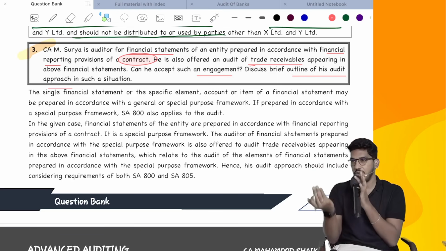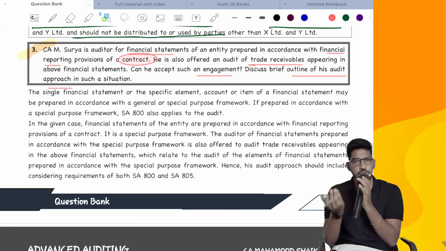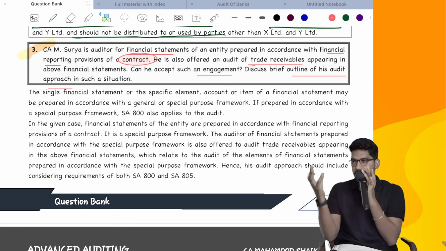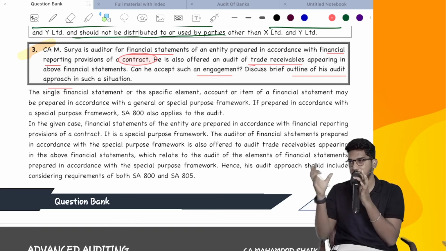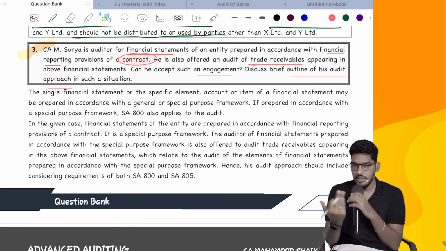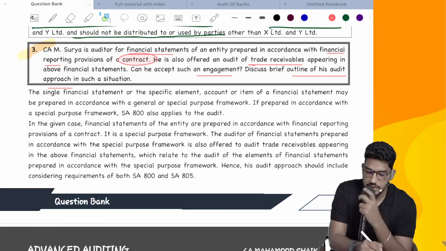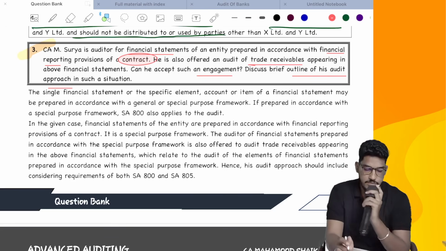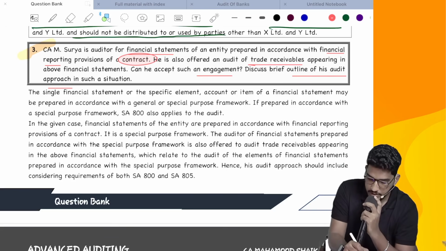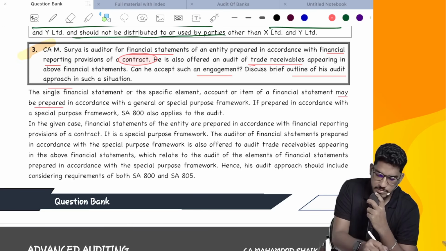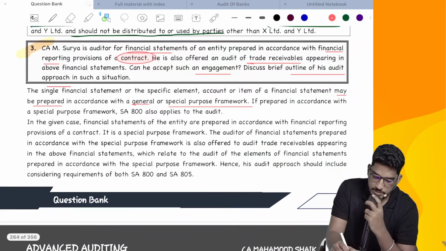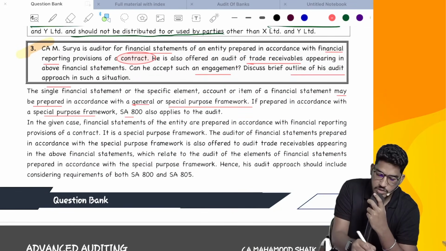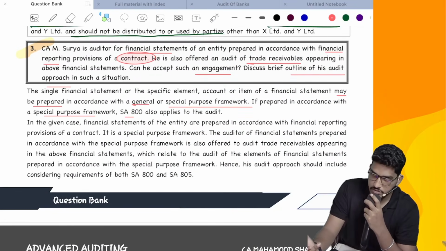What should be your overall approach for doing this audit? A brief you have to give, a summary of 800 and 805, whatever we have seen, in one paragraph. So let us see what they have given in the answer. The single financial statement or specific element, account or item of a financial statement may be prepared in accordance with a general or special purpose framework. If prepared in accordance with a special purpose framework, what will become applicable? SA 800 also will become applicable.